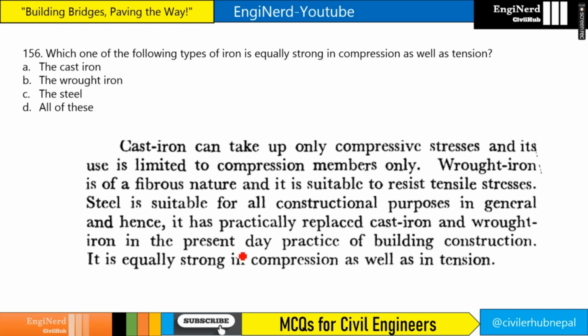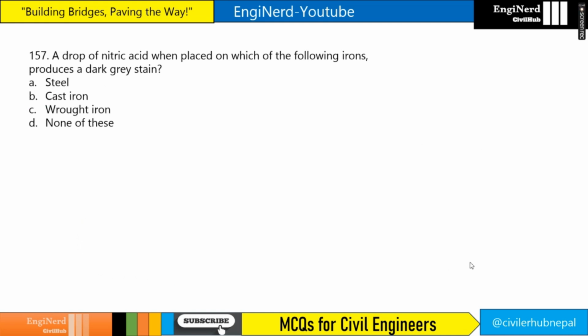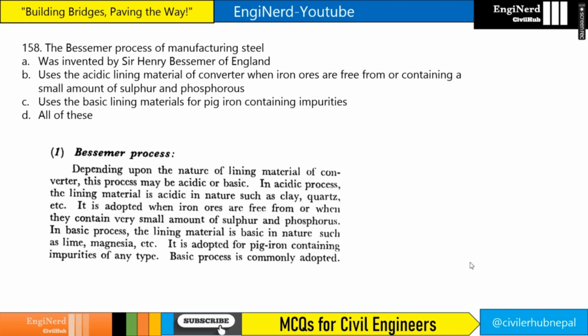So we see here, steel is equally strong in compression and tension. A drop of nitric acid when placed on which of the following irons produces a dark grey stain? So steel, cast iron, wrought iron, one of these. The answer is steel.